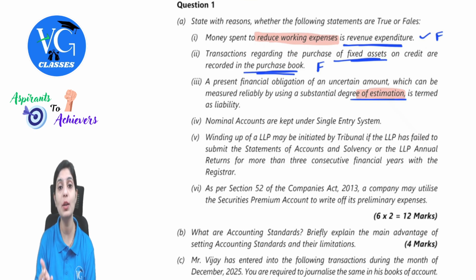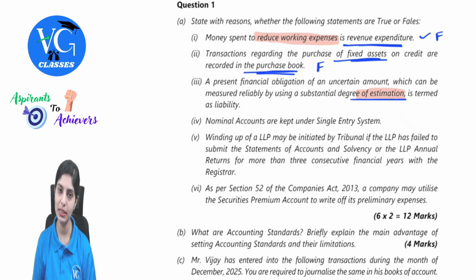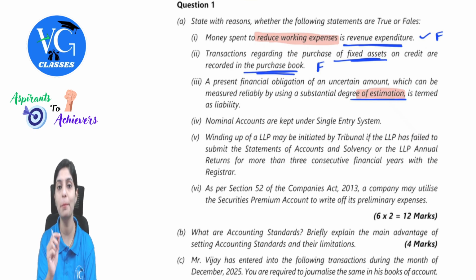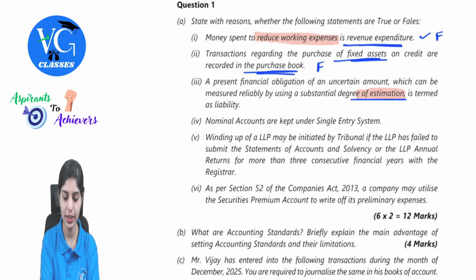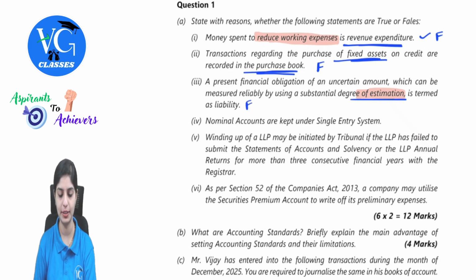So how do you distinguish? First, logical understanding is required. Meanwhile, to identify, provision is something which we do on an estimation basis, because there we cannot be accurate. It differs from business to business. For example, provision for doubtful debts as such. So therefore, this is not a liability definition. The statement given is false, and this is for provision. So the answer for this also is false.